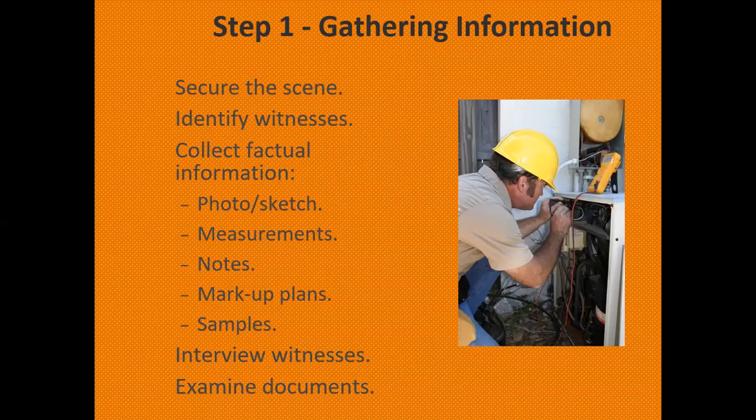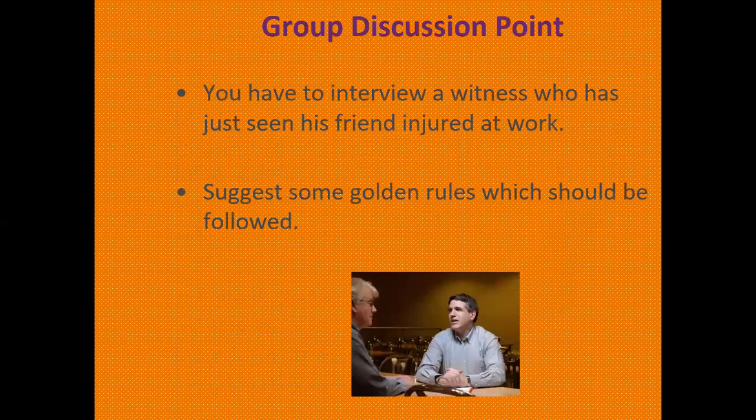If you find a drinking water item or some food, take that so it can be inspected further. Interview the witnesses and examine the documents: the training records, the permit to work, the procedures, and the plans, and whether they are available and implemented or not.